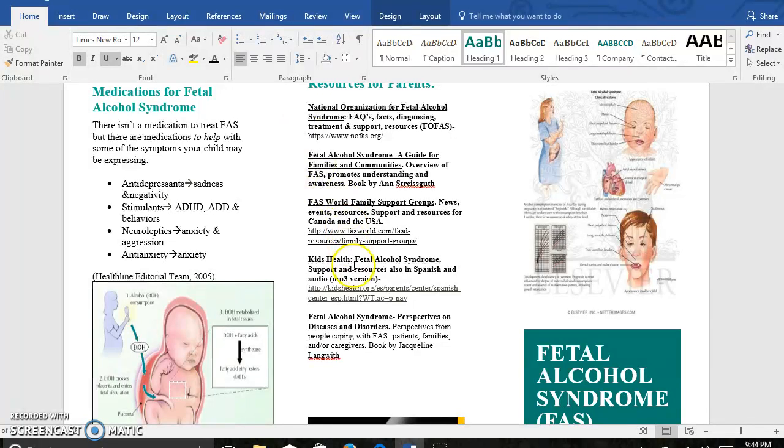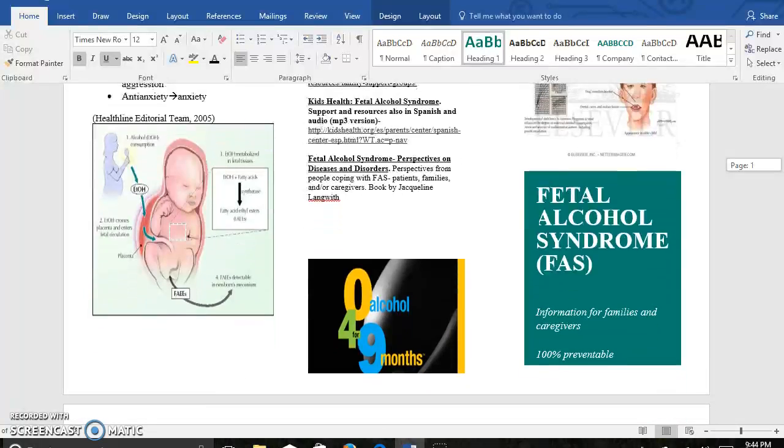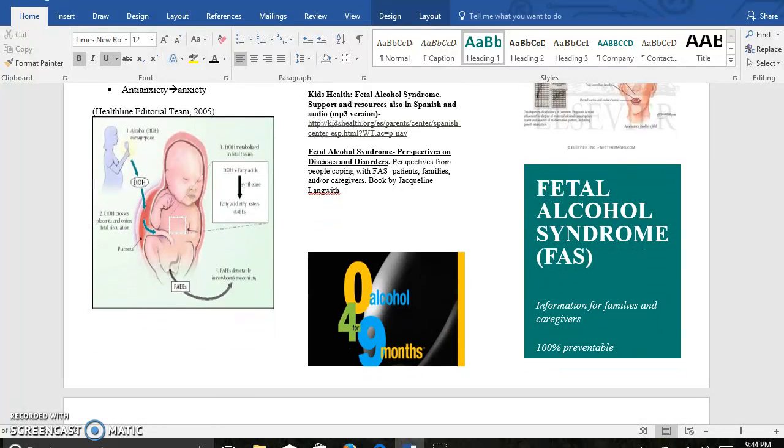And there also were some books that I found, Fetal Alcohol Syndrome, from the Perspectives on Diseases and Disorders series. This was the one that I would most recommend because it has different perspectives from people who are actually coping with FAS, such as patients and families and caregivers. And the book was by Jacqueline Langwith. So as you can see, fetal alcohol syndrome is 100% preventable. And I hope everyone was able to learn a little bit more information about it.